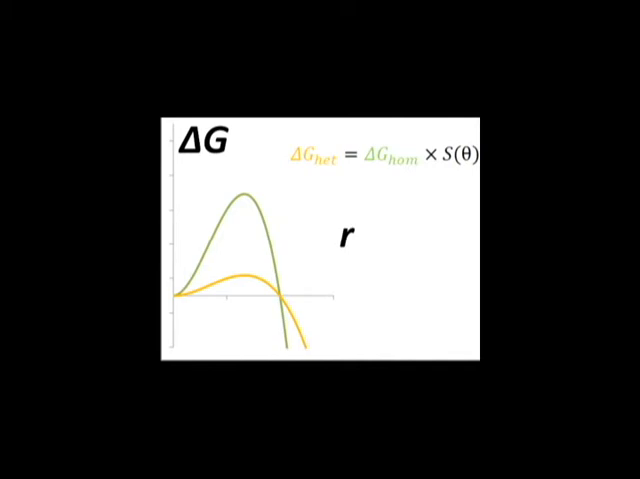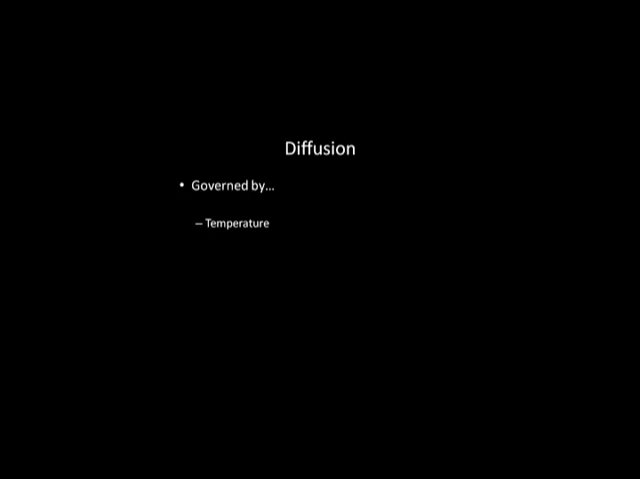That growth occurs because an atom diffuses across an interface from the liquid to the solid. Diffusion is governed by many factors, but one of the most important is temperature. As the temperature decreases, diffusion rates decrease. So, as the temperature decreases, there will be more nuclei forming, but they will grow more slowly.